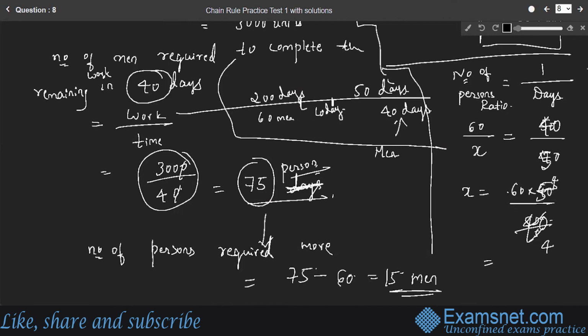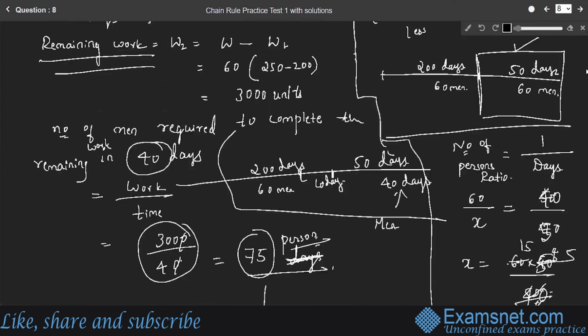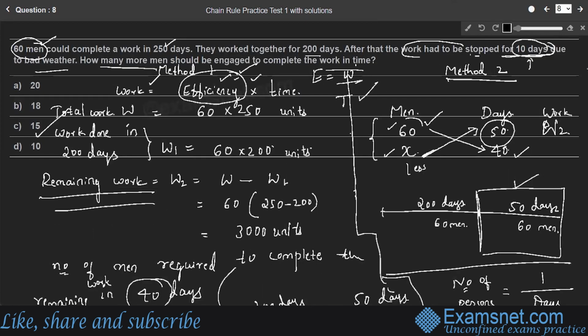Therefore, 10 into 4, 10 into 5, 4 into 15. So X is equal to 75. So the number of persons required in the second situation is 75, right? 75 is the answer. So the extra persons required, or how many more should be engaged to complete the work? 15 more, right?